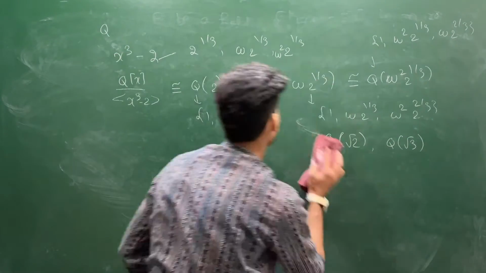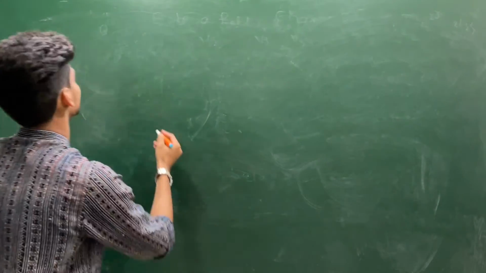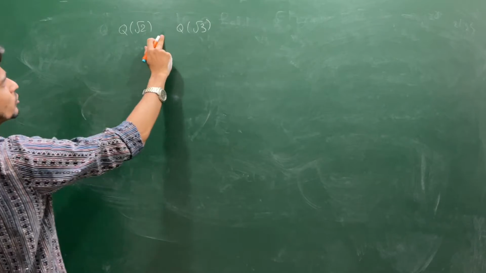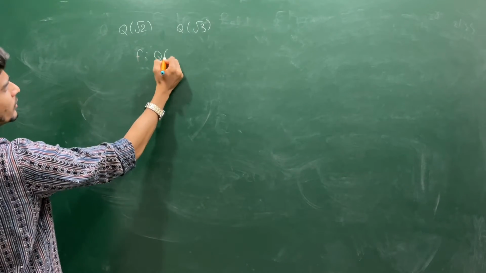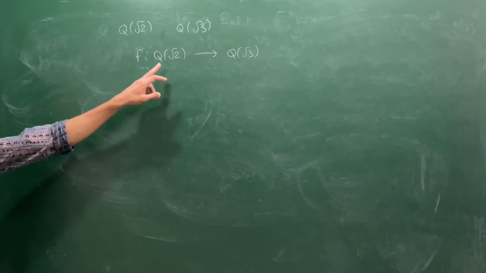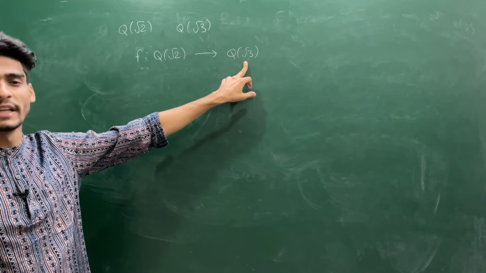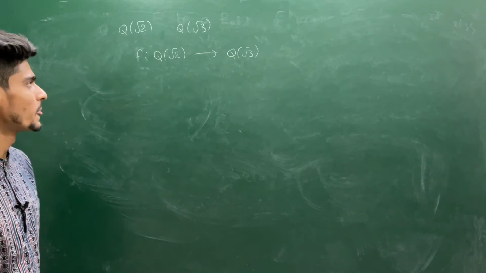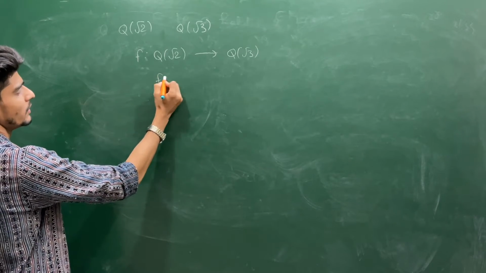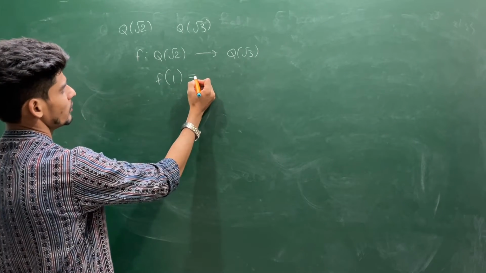Let's see. Suppose you are looking for a map f from Q(square root of 2) to Q(square root of 3), and you are trying to find an isomorphism between them. This is the smallest field containing Q and root 2. This is the smallest field containing Q and square root of 3.